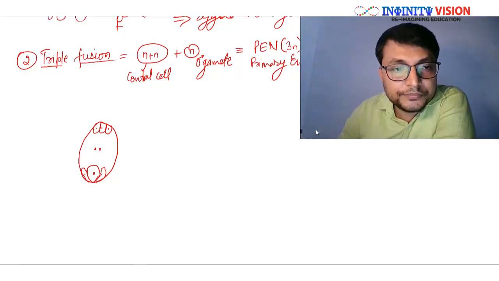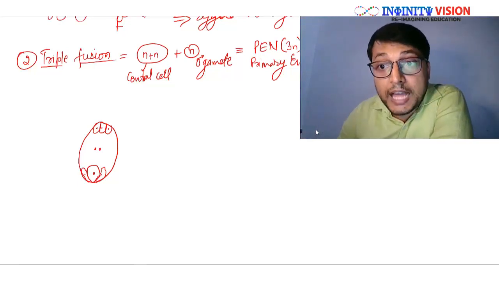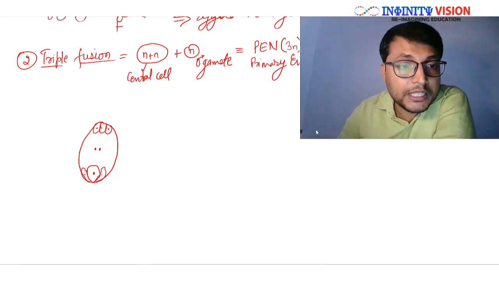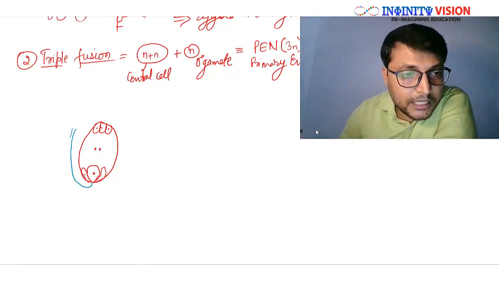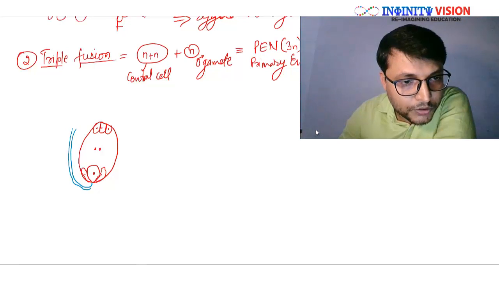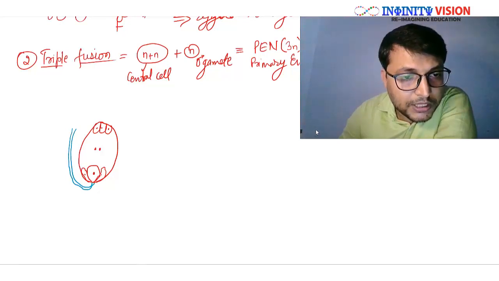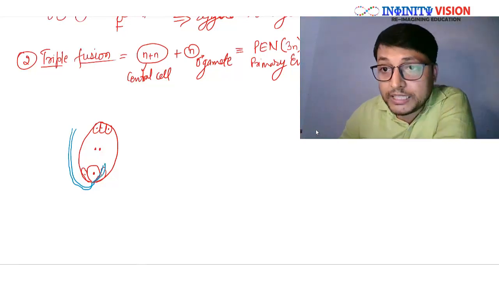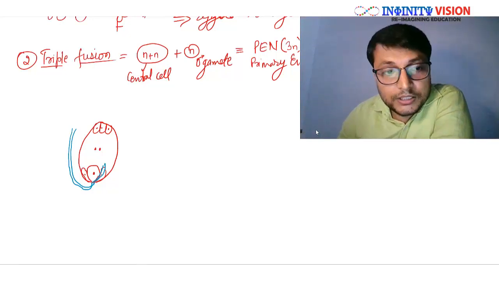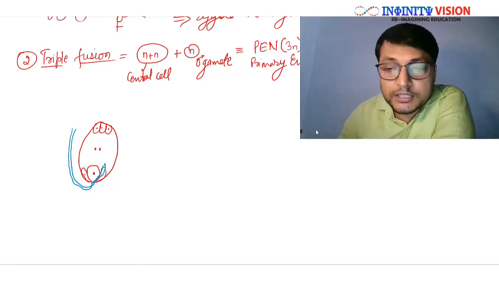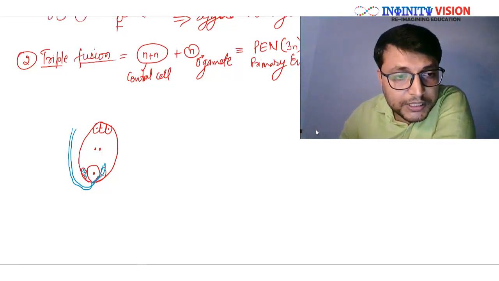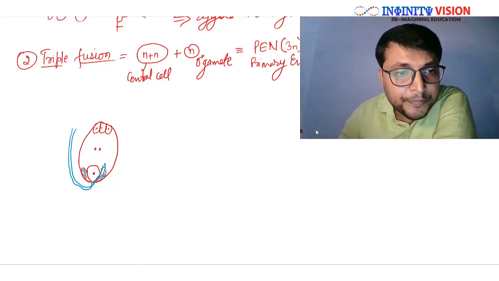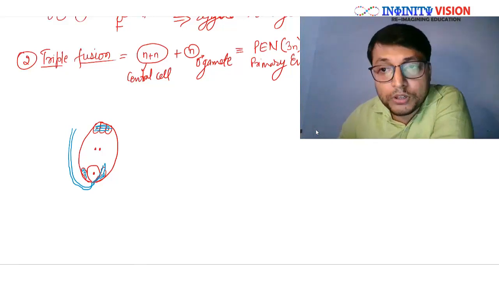Now when fertilization happens, that is when the pollen tube comes inside, it enters through one of the synergids. These two, which form the egg apparatus, are called synergids, the two on either side of the egg cell. This is the egg cell. When the pollen tube enters, by that time this synergid and this synergid have degenerated. At the same time, the antipodal cells have also degenerated.